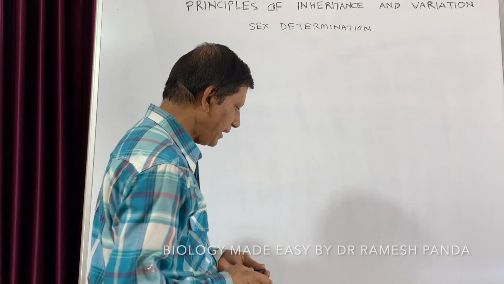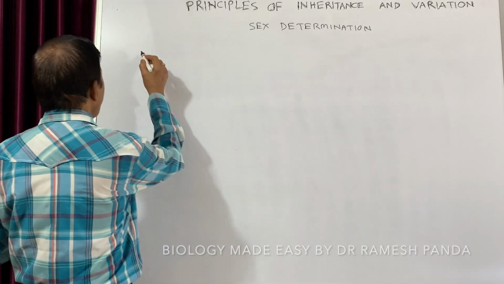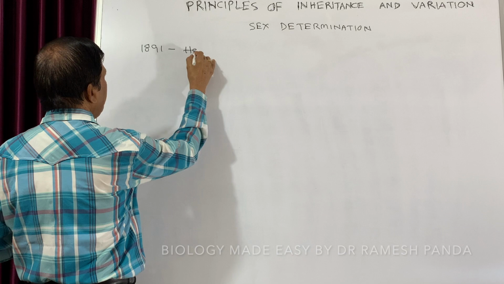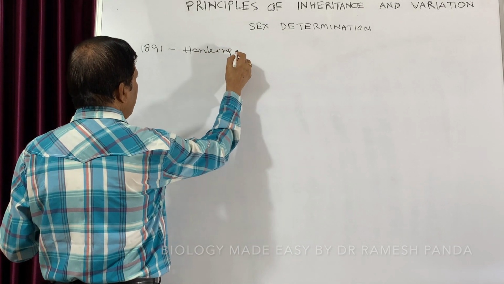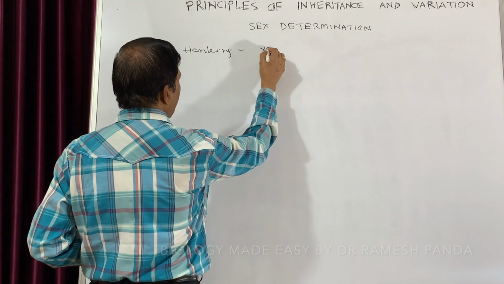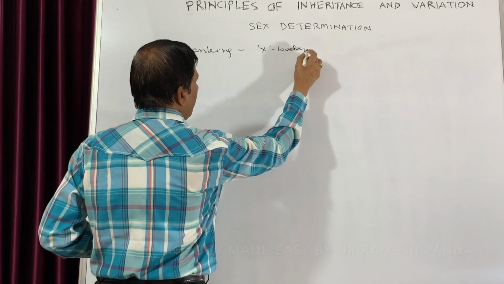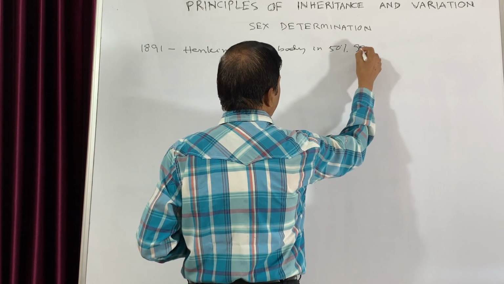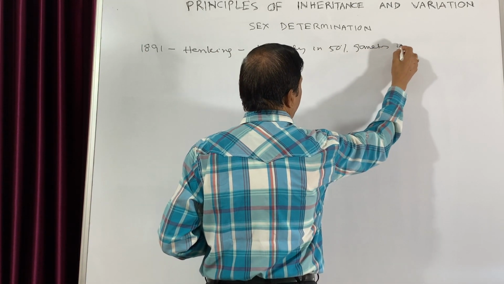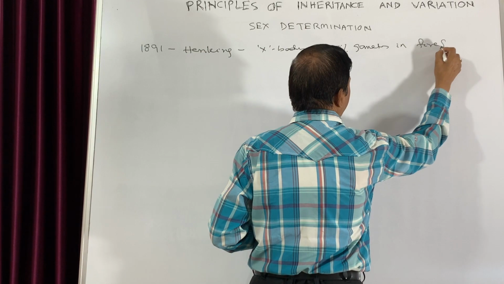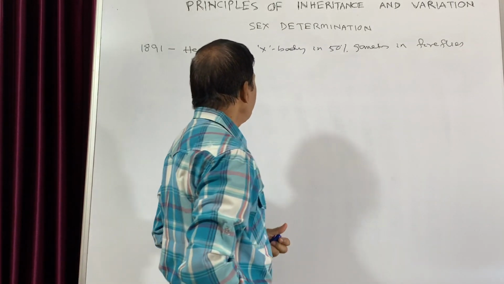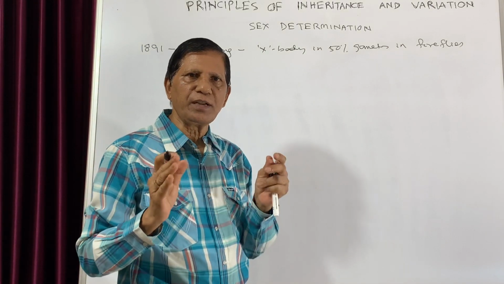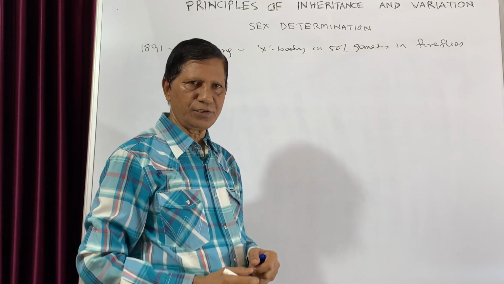So in 1891, one scientist known as Henking observed one X body in 50% of the gametes in fireflies. That means one structure known as X body was present in 50% of the gametes, but not in others.